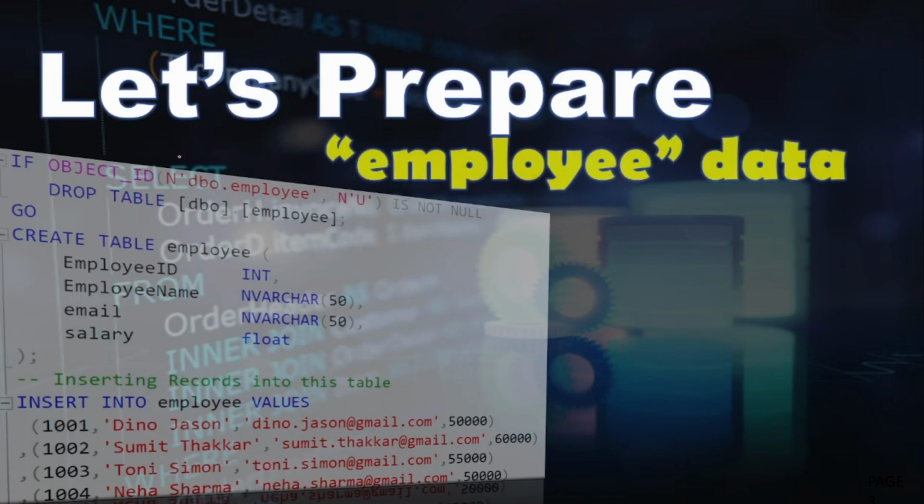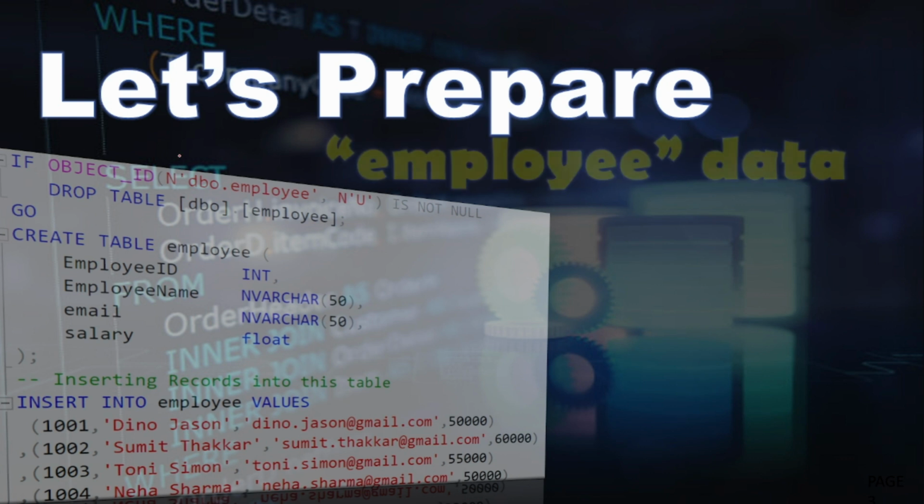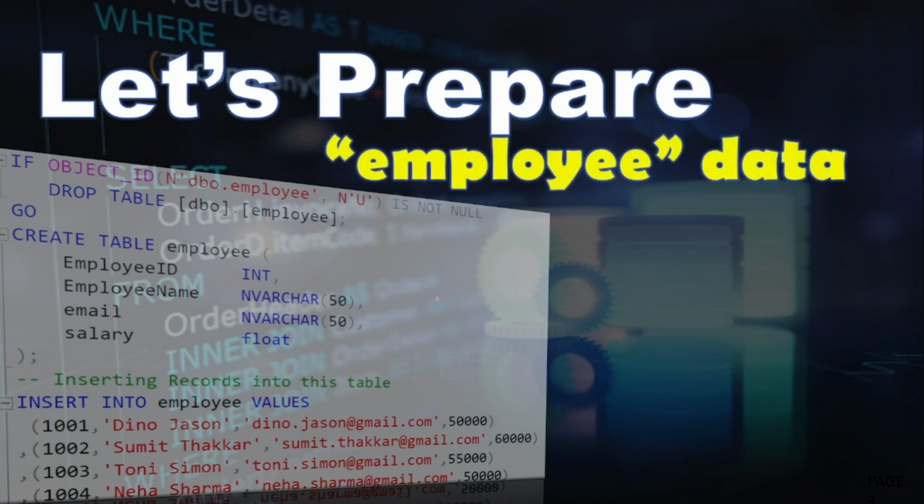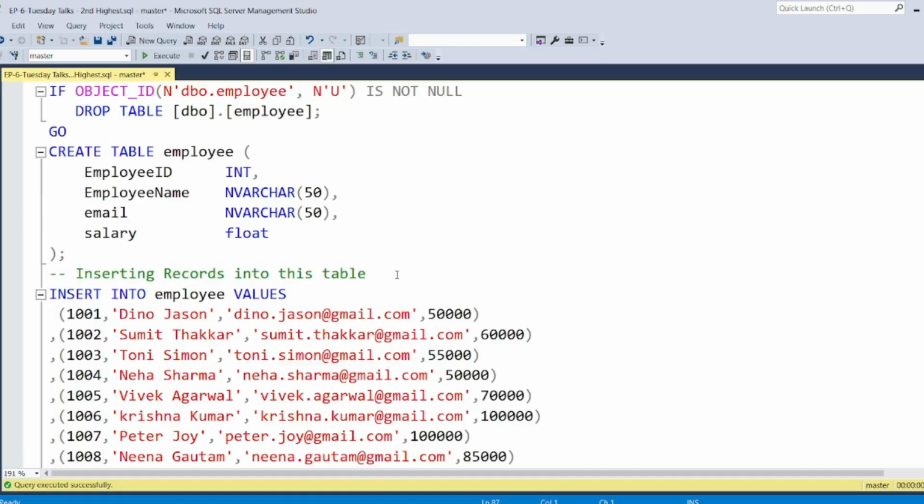Let's go and prepare data for the employee table first and try to understand all the possible queries which will give us the second highest salary of the employee. I'm going to take you to SQL Server Management Studio. We will first prepare the data and then we will explore the queries. So let's go there. I am in SQL Server Management Studio, and for your information, I will just show you the scripts I have written because we wanted to save time. I will explain all those scripts to you.